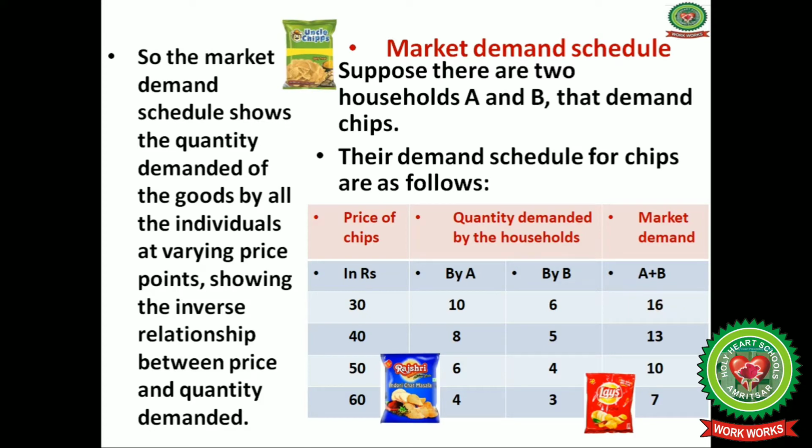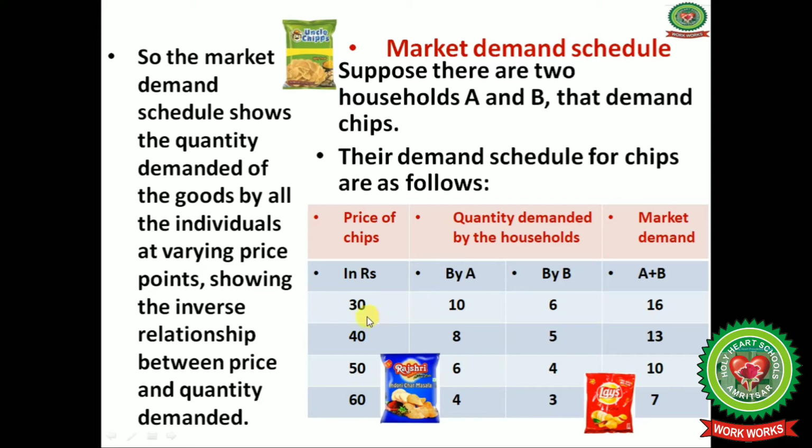In the same way, with the increase in the price from 30 rupees to 40 rupees per pack, there is a decrease in the demand for chips by both the households, and when we add 8 plus 5, the demand of both the households, A and B, it equals 13.